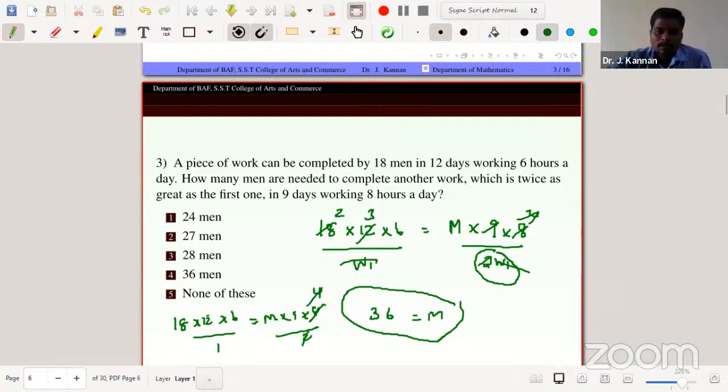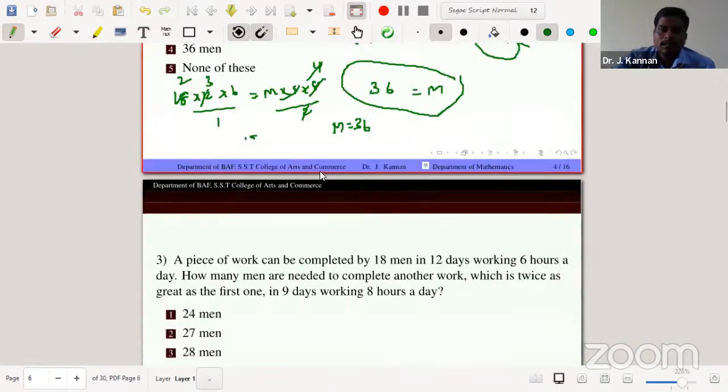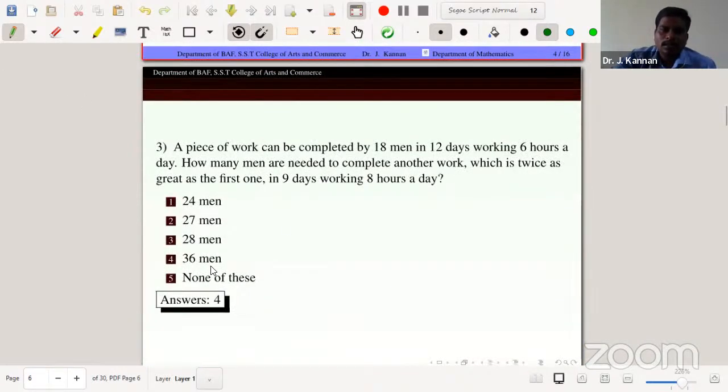So cancelling 4 and cancelling 9 and multiplying all the numbers, we get the answer. So 36 is your answer. So M equal to 36 men. The third problem nicely solved. So check the option. So option is 36 men. So go to problem number 4.